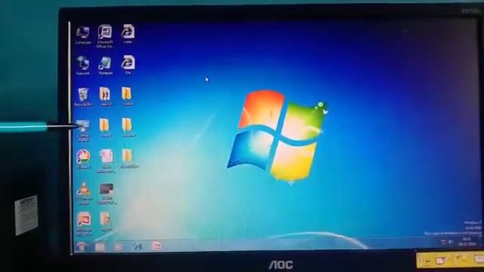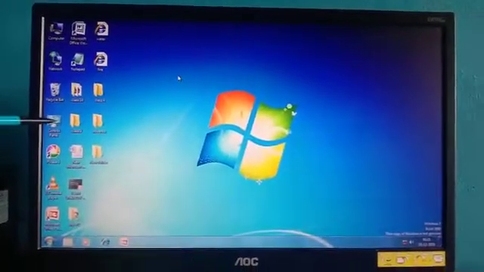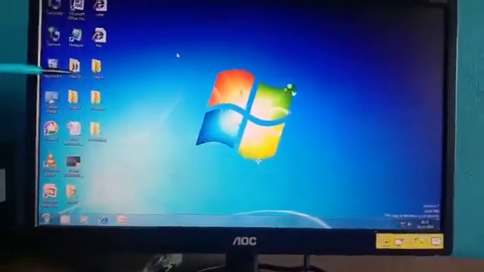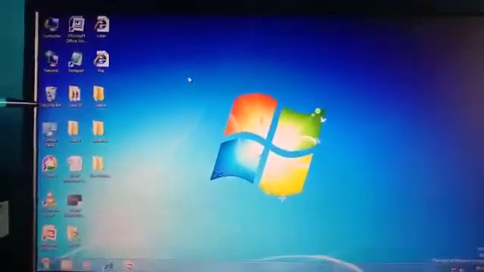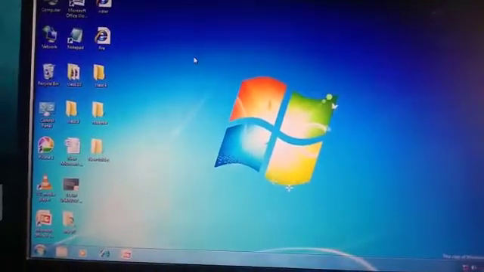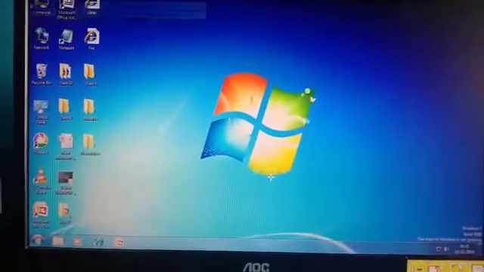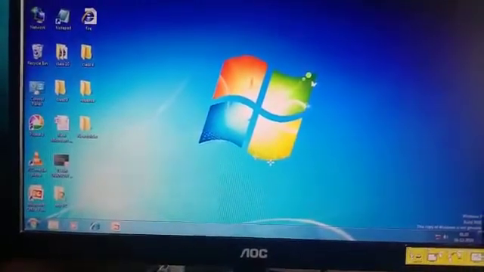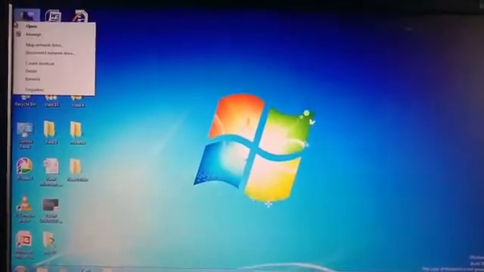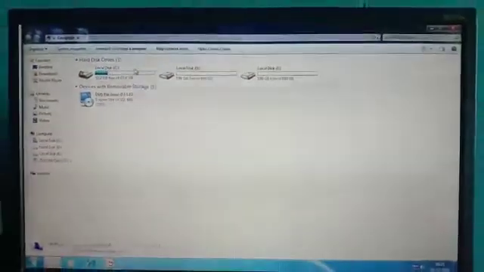To select and activate these icons, follow a few steps. Step 1, put the mouse pointer over any of the icons. Right click it, open. Now the icon has been opened.